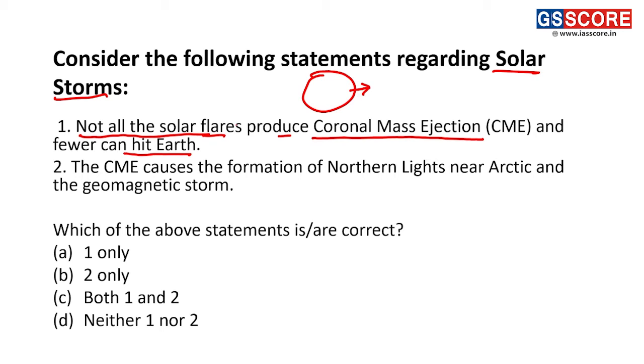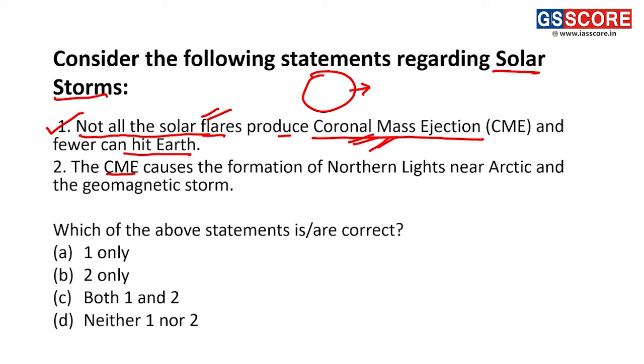So in this statement we can see, not all the solar flares produce coronal mass ejection and fewer of them can hit the surface of earth. So this is a correct statement here, because not all the flares produce coronal mass ejection, as we have seen in this diagram.